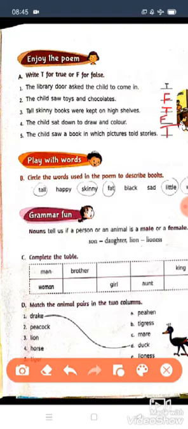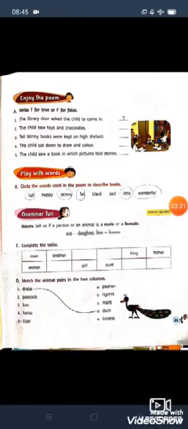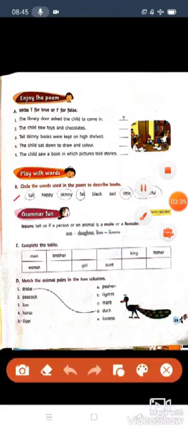Now we will see the next number. Okay, B number. Circle the words used in the poem to describe books. Children, we have to circle the words given here, those words which we saw in that poem, which described the books, which told the size, shape and length and how the book looks.